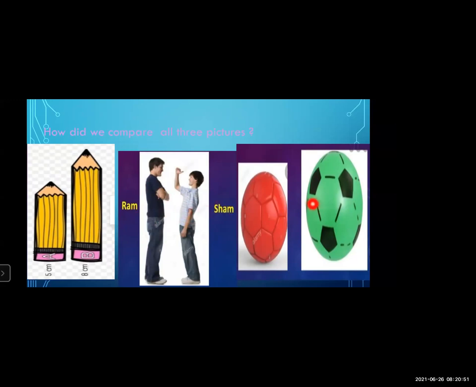And in the third picture, we compare the size. The red ball is smaller than the green ball. Means in all three pictures, we compare one thing with another.